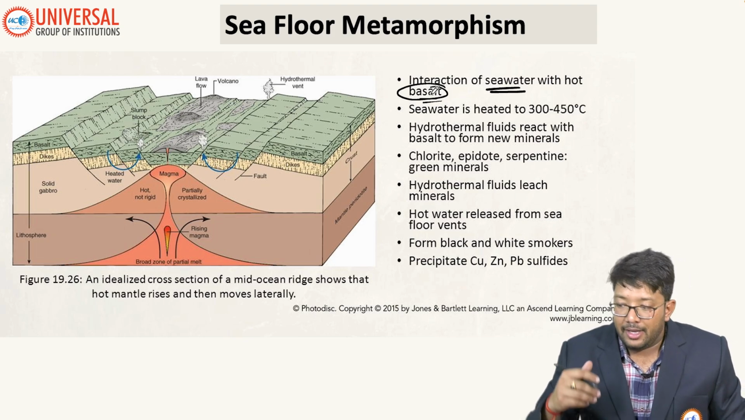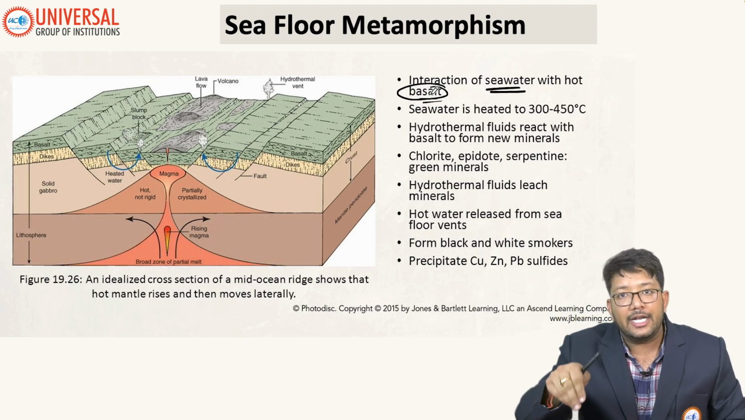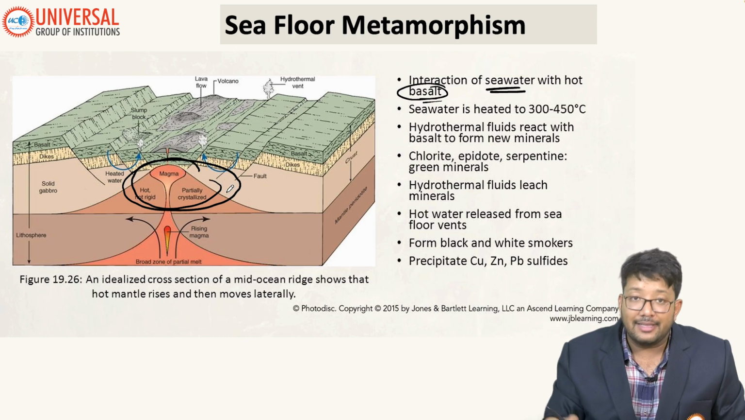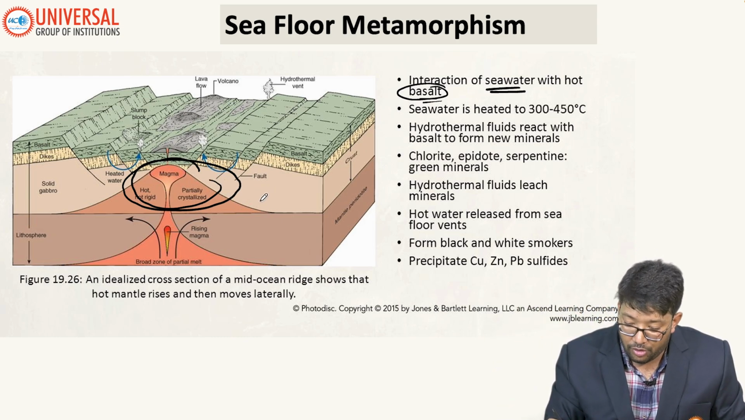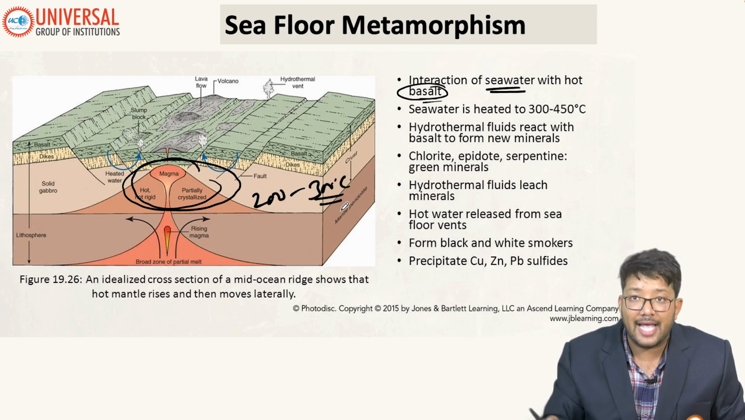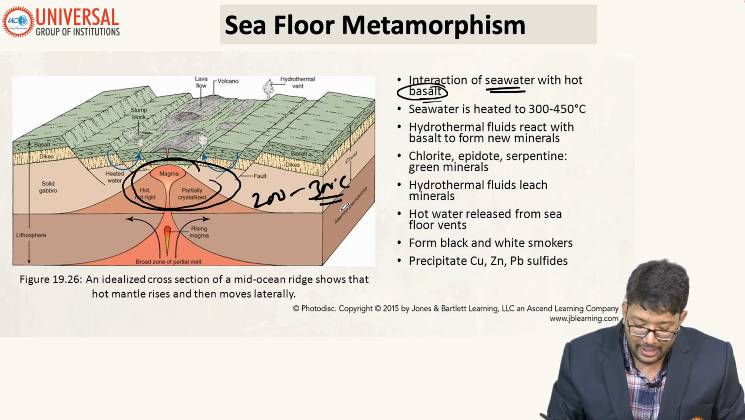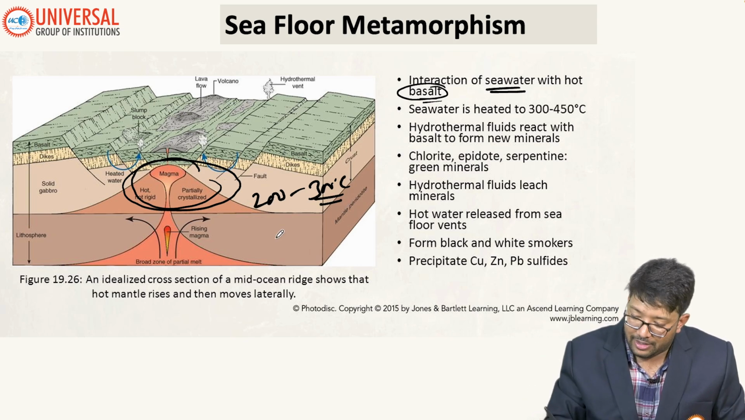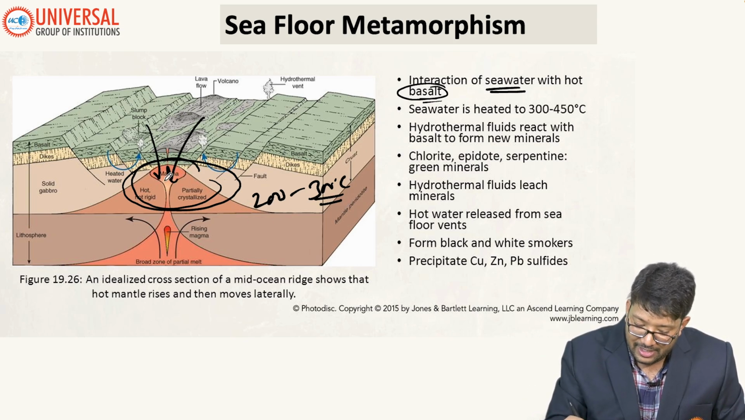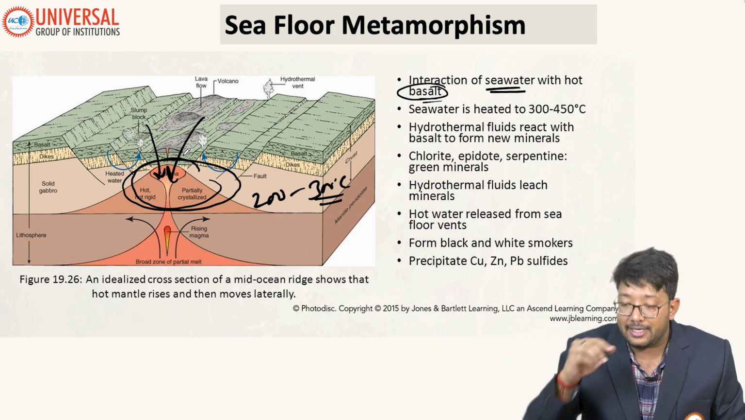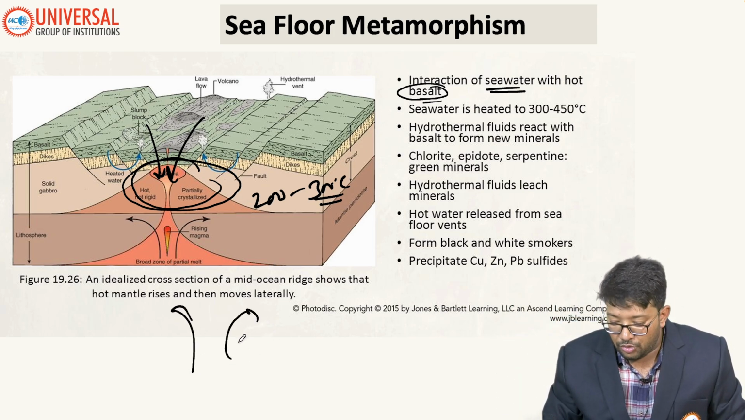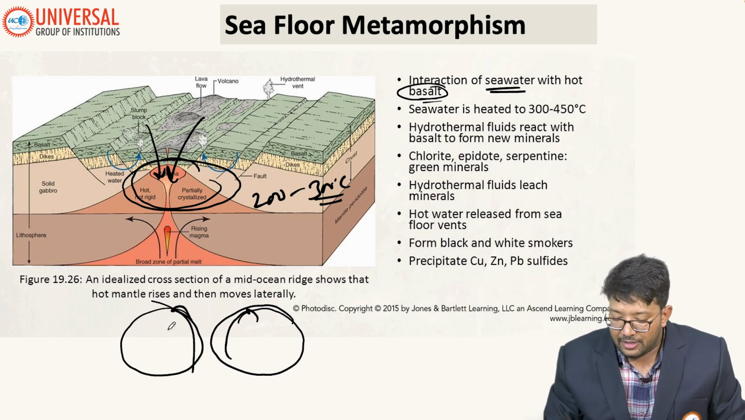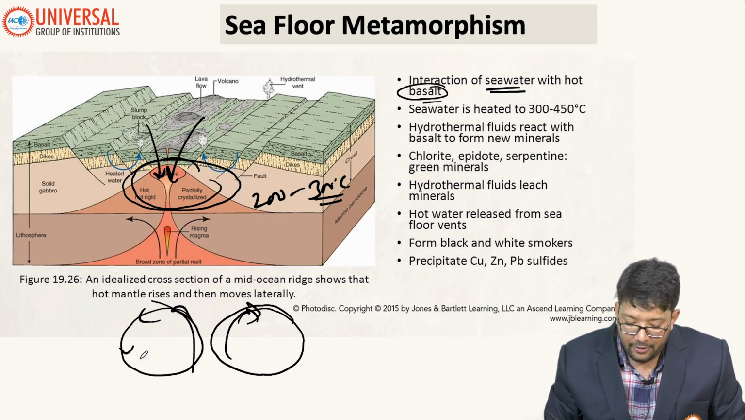Now when the cold water is going down, what will happen? That cold water will heat up. Generally the cold water will heat up to 200 to 300 degrees as it passes through the crust. Now this heated water will circulate. If water is heated, don't you think it will rise up again? So this type of convectional current will be formed.